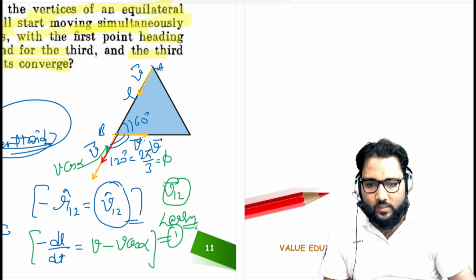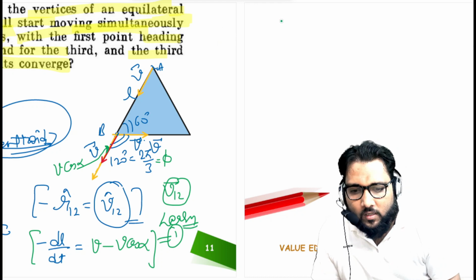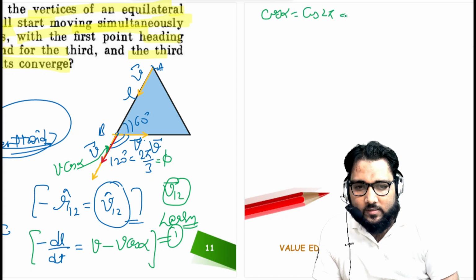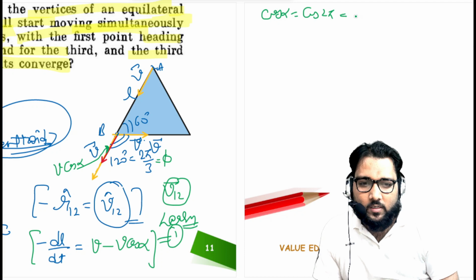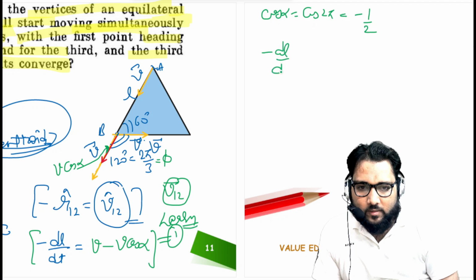Now we already know cos alpha, that is cos 2 pi by 3, and that value will be minus cos pi by 3, that is minus 1 by 2. So here dL by dt is equal to v plus v by 2, that will be 3v by 2.